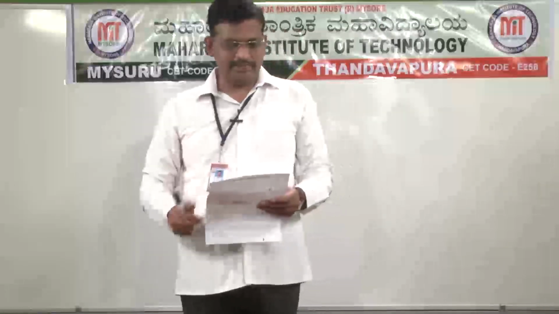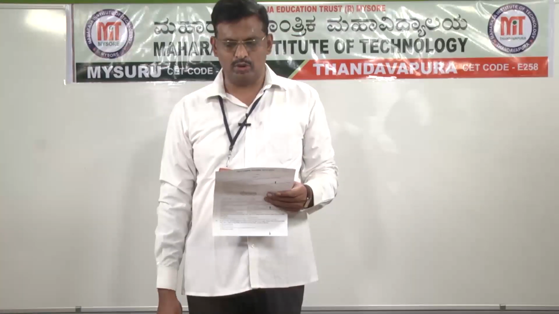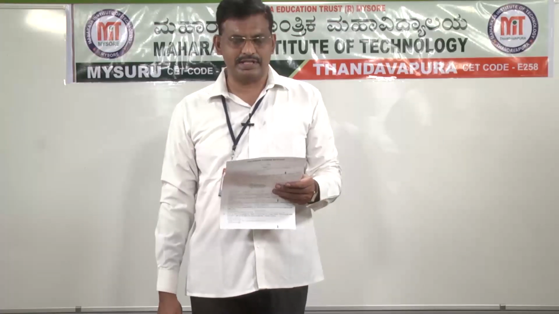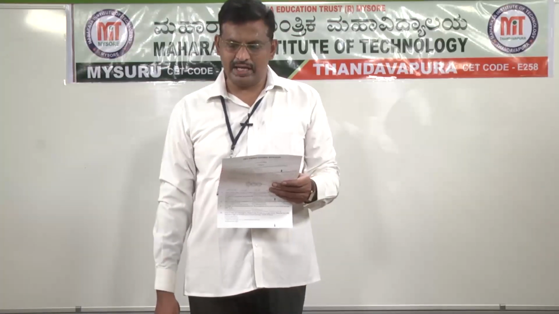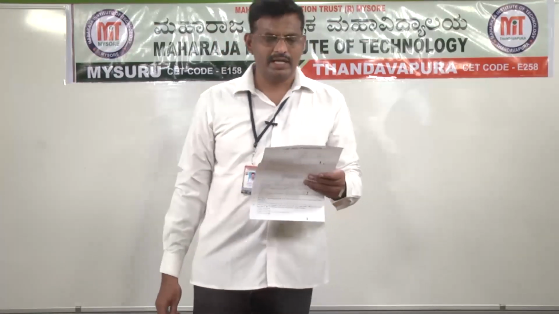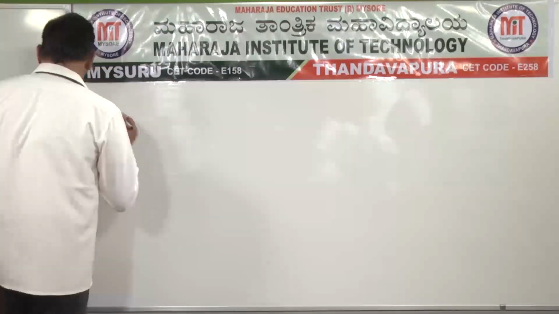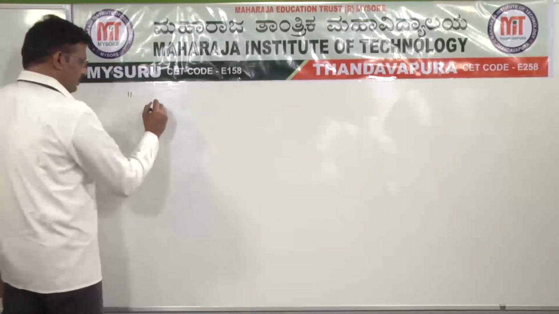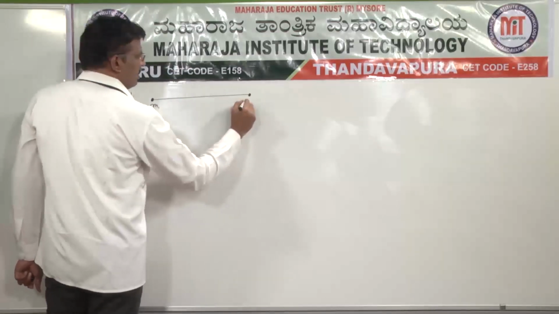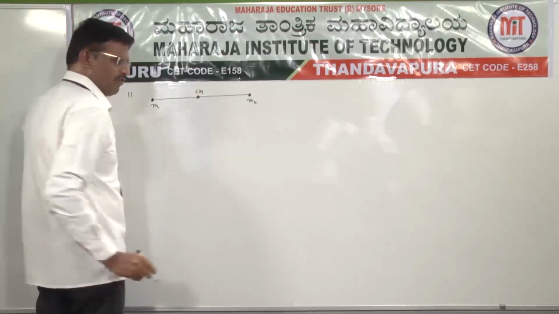Next, question number 11. Consider a two-particle system with particles having masses m1 and m2. If the first particle is pushed towards the center of mass through a distance d, by what distance should the second particle be moved so as to keep the center of mass at the same position? In the 11th question, let us first assume that the two particles are located at m1 and m2, and CM is the center of mass.